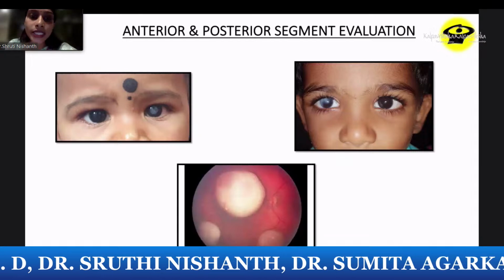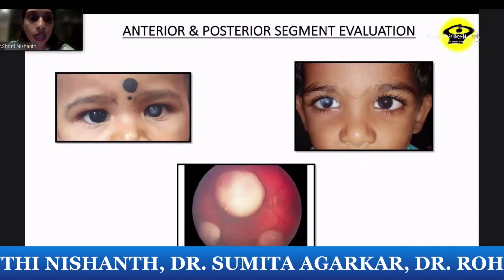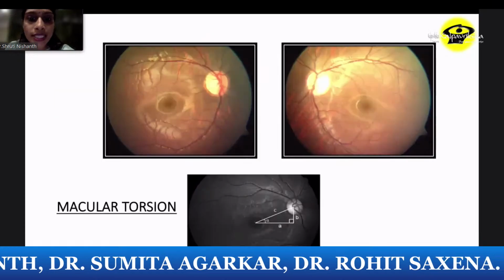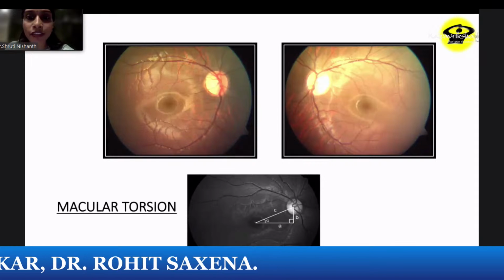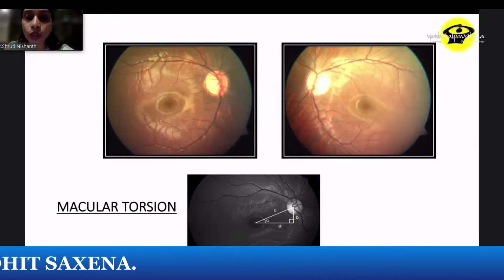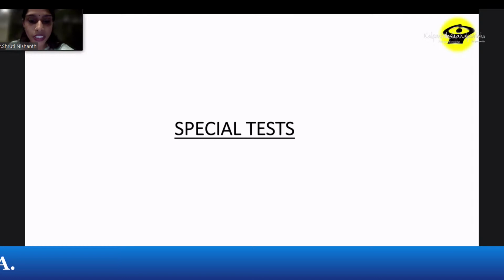It is important to do the anterior and posterior segment evaluation for completion. So you need to know what else is causing the squint. You can also look at the fundus for macular torsions, especially in inferior oblique overactions, which can give you a clue as to whether the inferior oblique is overacting or not.